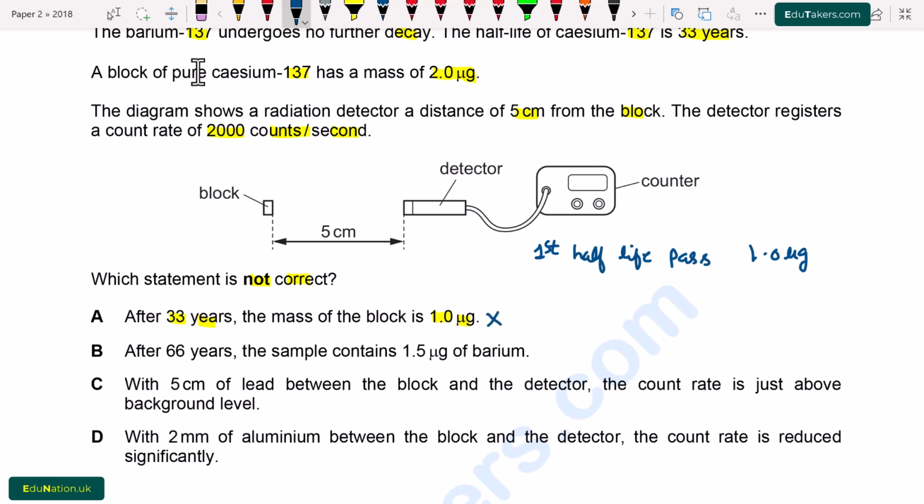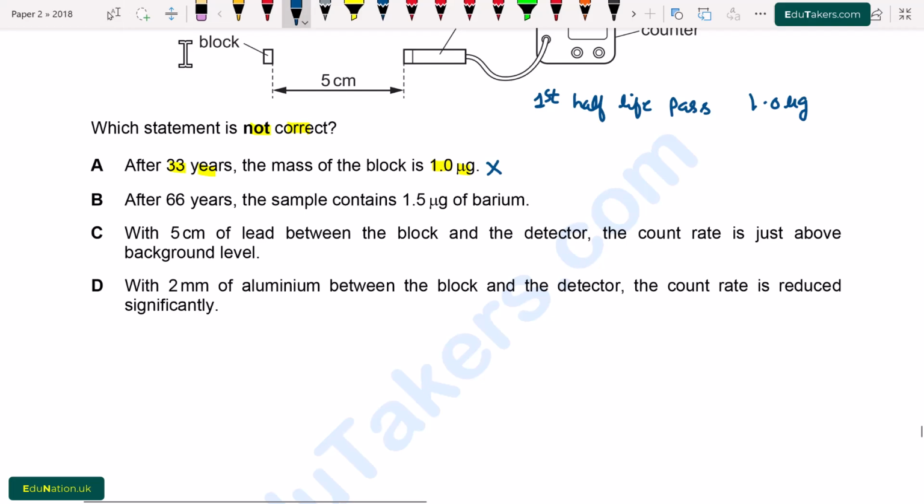Now we see option B. After 66 years, the sample contains 1.5 μg of the barium. So this is also a correct statement because when the second half-life passes, then here will be 1.0 over 2, which is 0.5 μg.